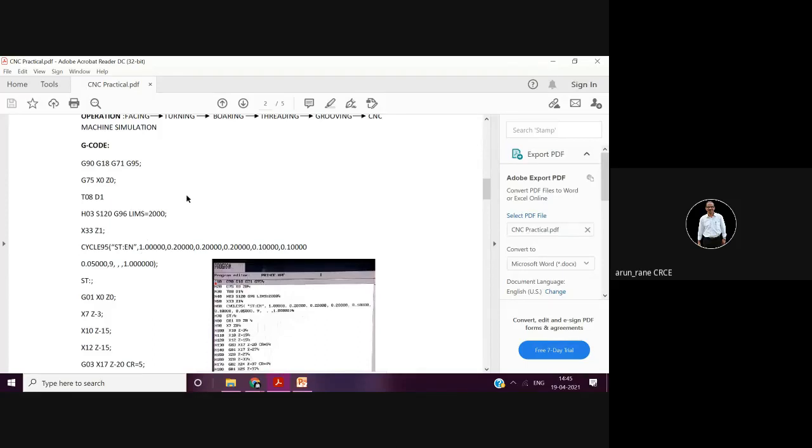Now what happens as the diameter goes on changing? V is equal to pi d n upon 1000, so your RPM will also change. Velocity remains constant at 120. Now what happens when the diameter approaches 0? That is when we are doing facing. The moment the tool comes to the center line, the diameter is 0. So if the diameter is 0, what will happen to the N? N will become infinite, isn't it? V is equal to pi d n upon 1000, so if d is 0, n will be infinite.